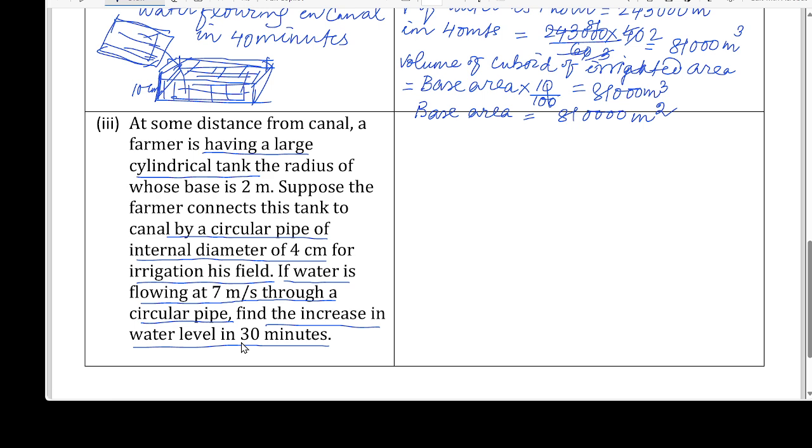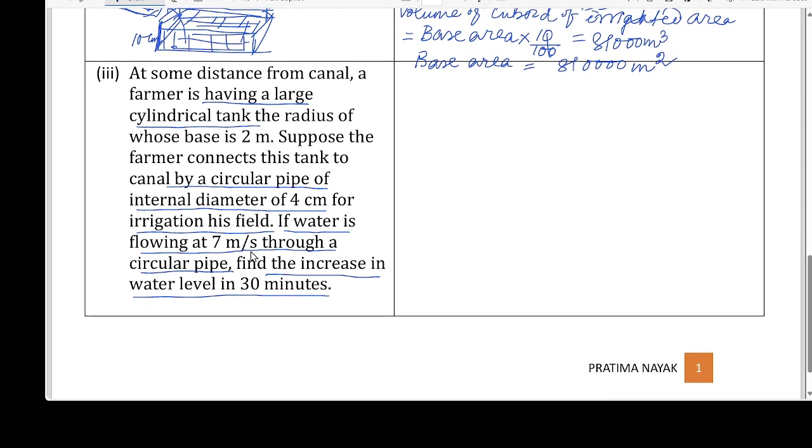Now it is question of a farmer who is collecting the water from the canal. For this, he has kept a cylindrical tank whose radius of the base is 2 meter. Here R is 2 meter. I'm taking capital R because this is a big cylinder, big tank.